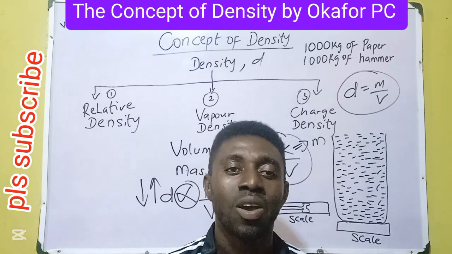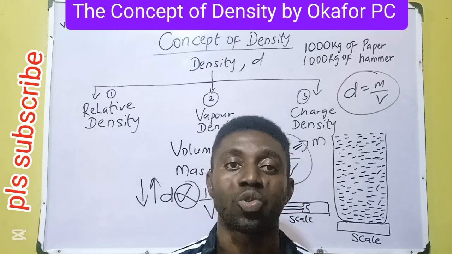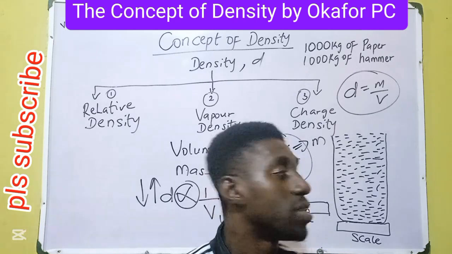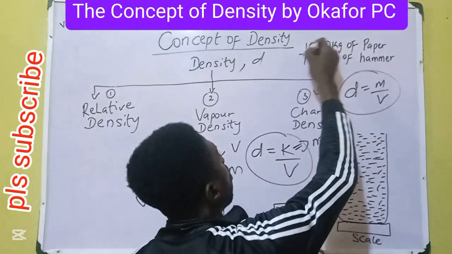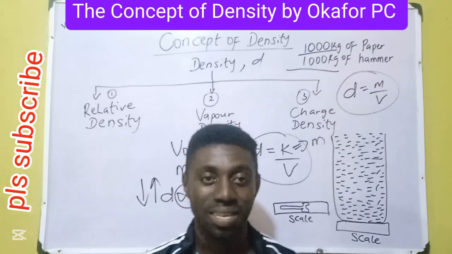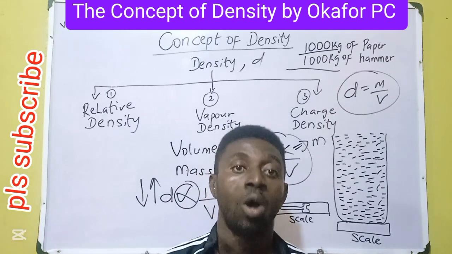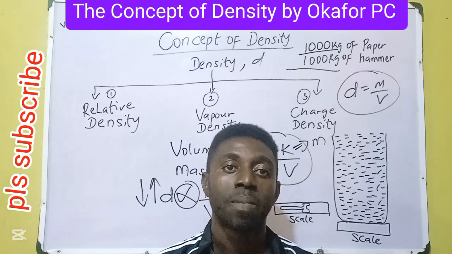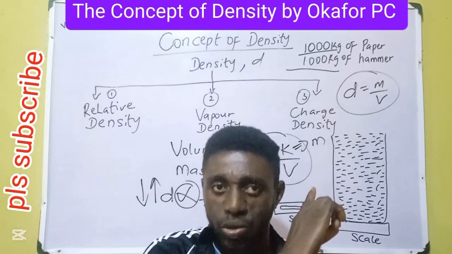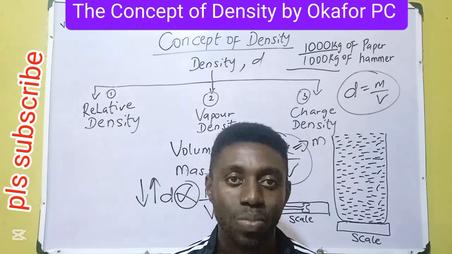See, in science, measurements, you have to pay keen attention to it. Let's see the measurements. The measurement here is 1000 kg, 1000 kg. They have the same measurements. 1000 kg. Therefore, none weighs more than the other. But see why you had challenge in answering this question. The challenge is as a result of the concept of density.